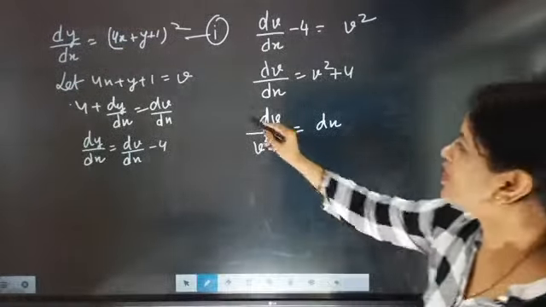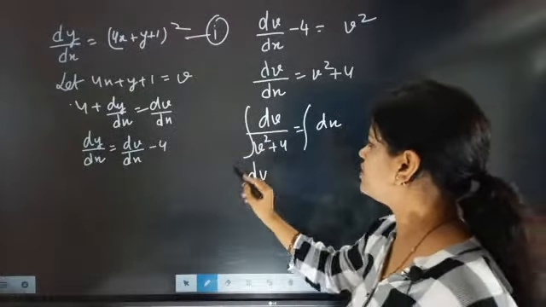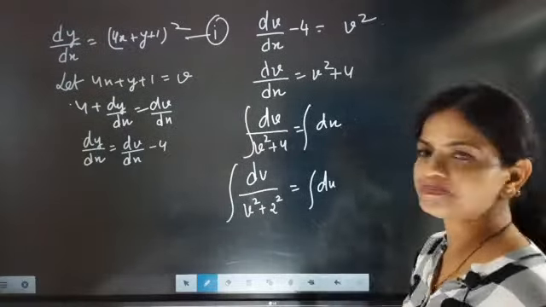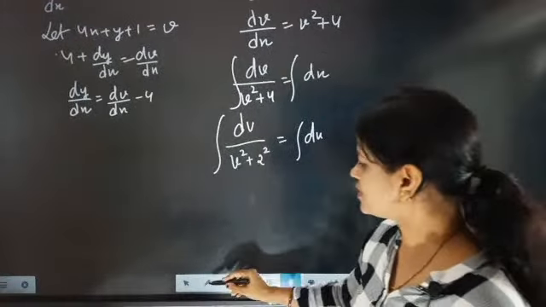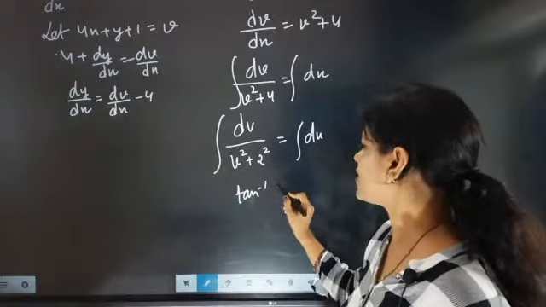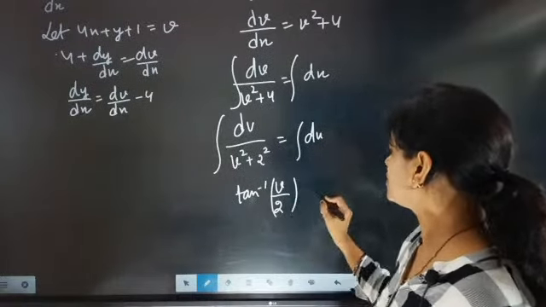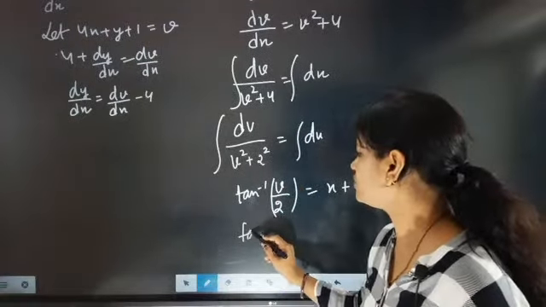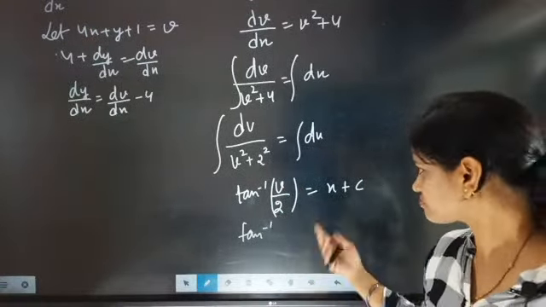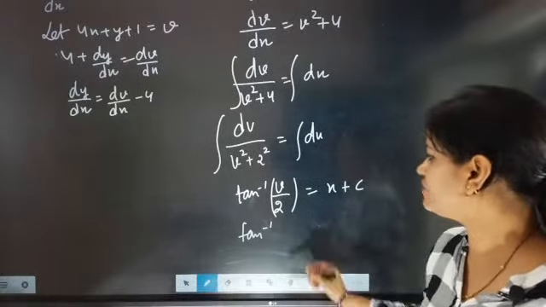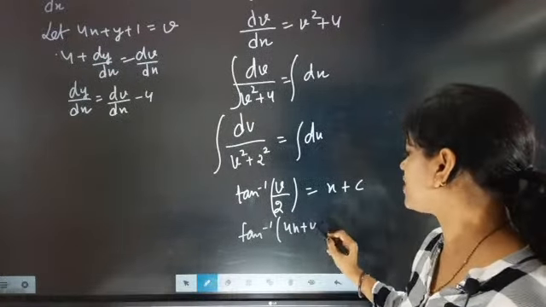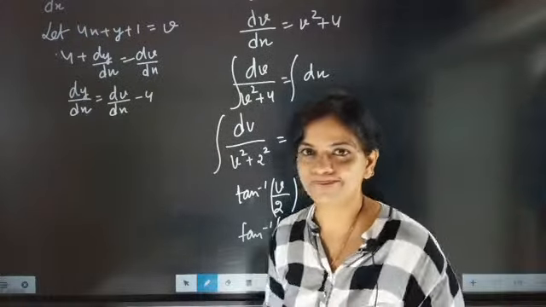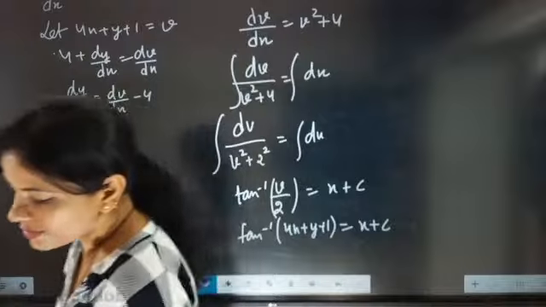So now look here. Now you have to put integration here. So now dv by v square plus 2 square equal to dx. Here you have to see one thing. It will come as tan inverse v by 2 equal to x plus c. Now what is v for you? So tan inverse of 4x plus y plus 1 by 2 equal to x plus c.